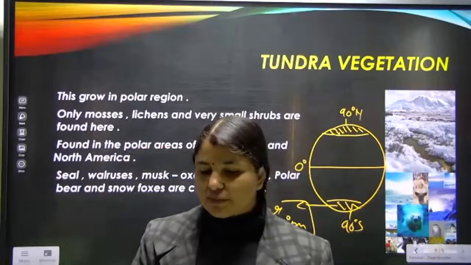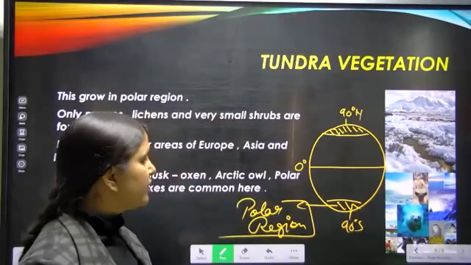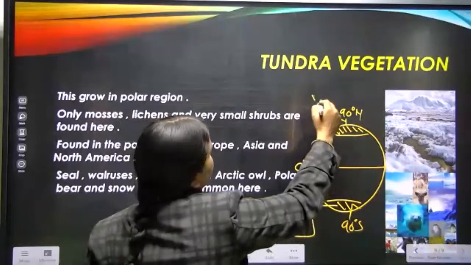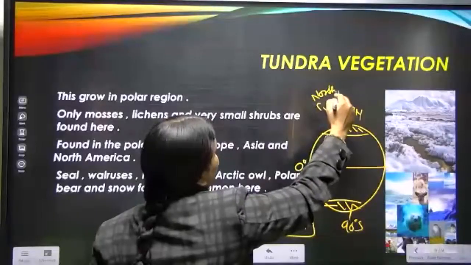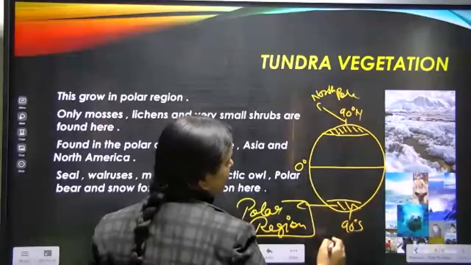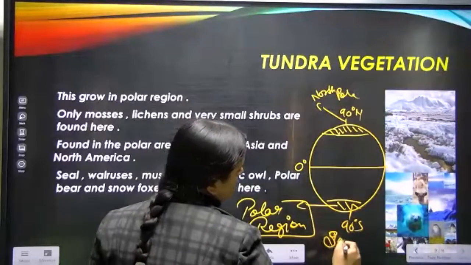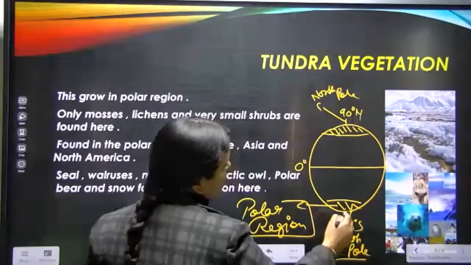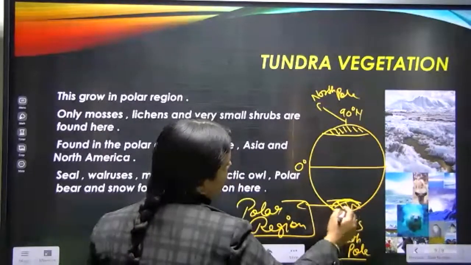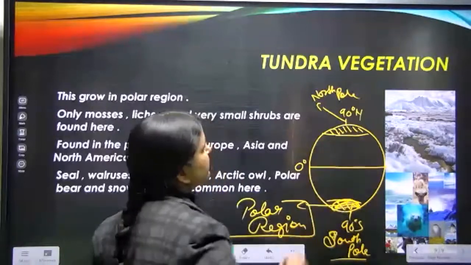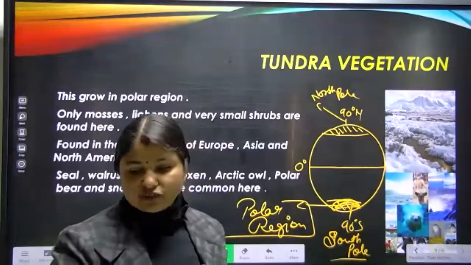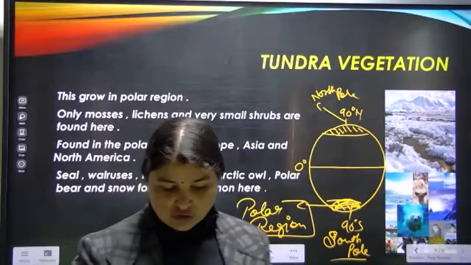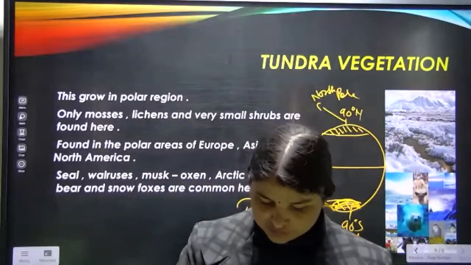Ma'am, what is the meaning of polar? Look here, children. Here it is the 90 degree North Pole, and here the 90 degree South Pole. The area located nearby the 90 degree North Pole and South Pole is known as the polar region.